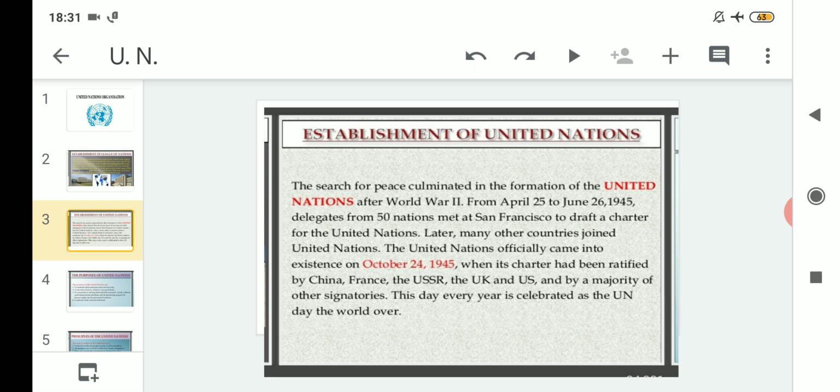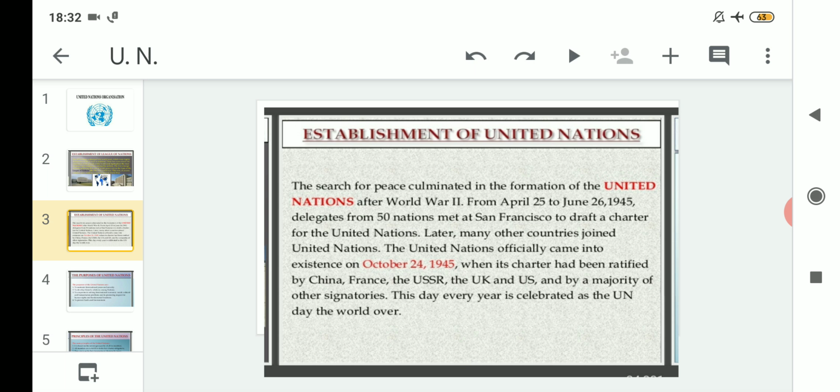After that, as we have read about the League of Nations, now we will read about how the United Nations was established. What was the reason? The obvious reason was that the League of Nations was not successful in stopping war after its formation, so it was not successful, and a big question mark was there. After that, the search for peace culminated in the formation of the United Nations after World War II.